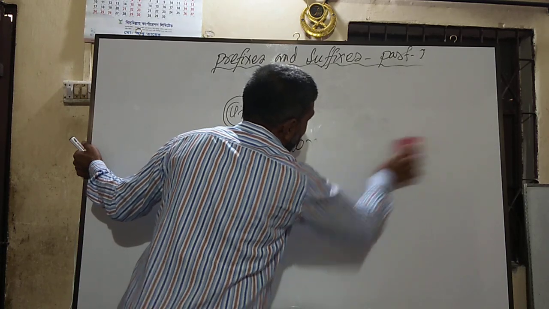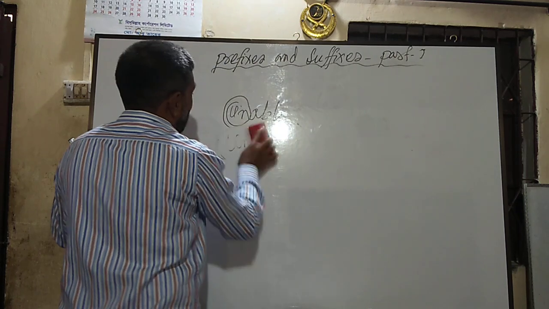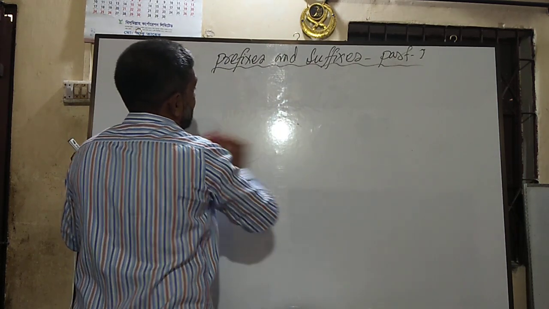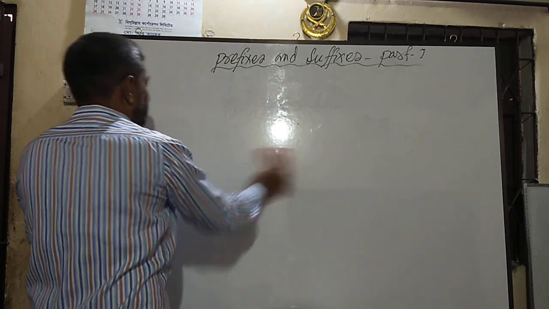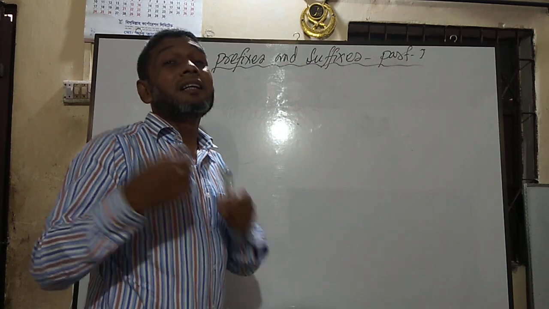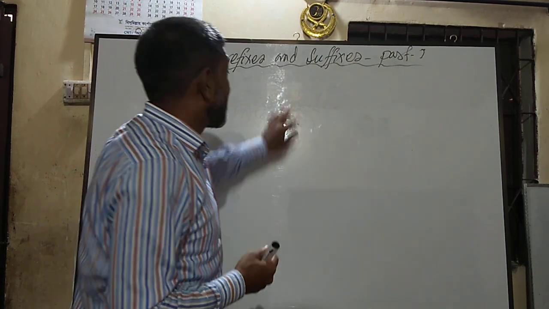You may have read them in your books as affixes. This is not a matter; you can call it particles or you can call it affixes. Affixes mean those which come before or after a root word and make a new word or give a new idea about the particular word.